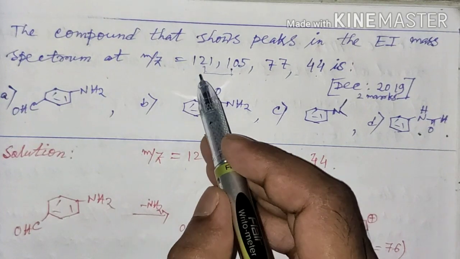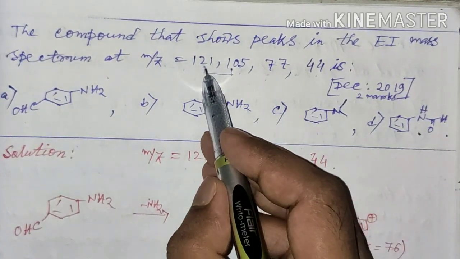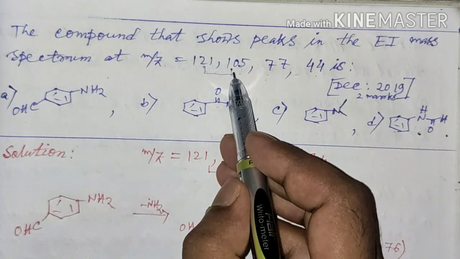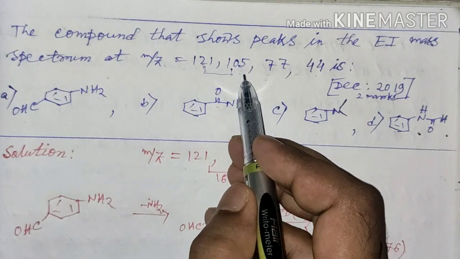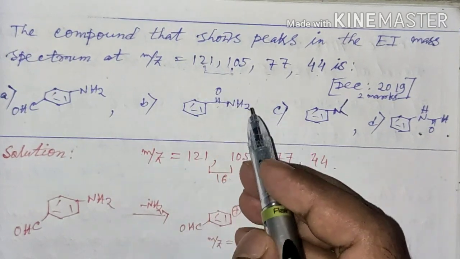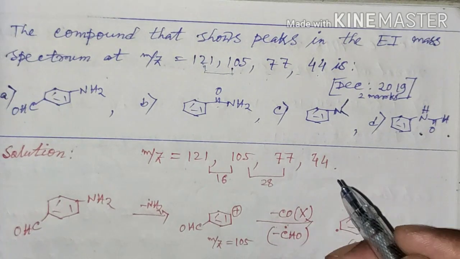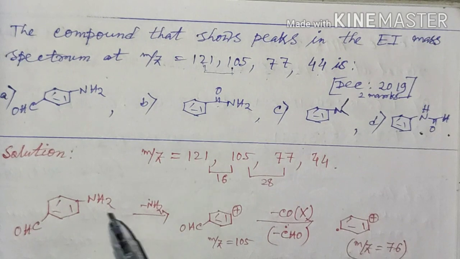Now to solve such type of question, we have to proceed like this: how many units are decreasing from going from one m/z to another m/z, as by subtracting this value we can tell which part is eliminating or removing from the compound.